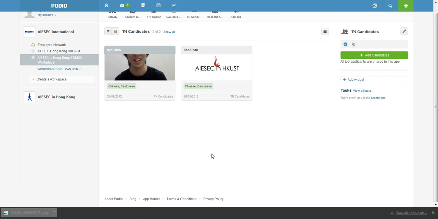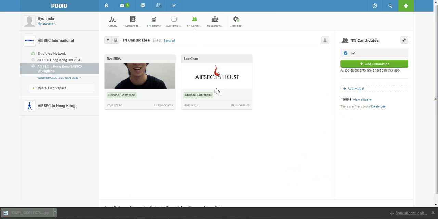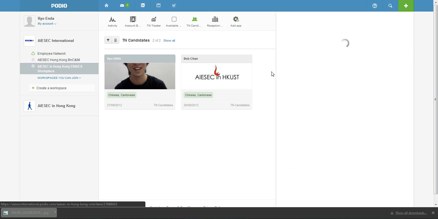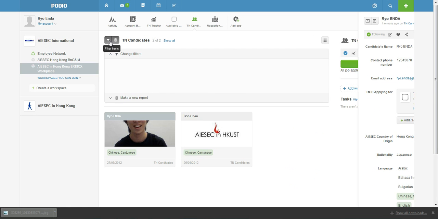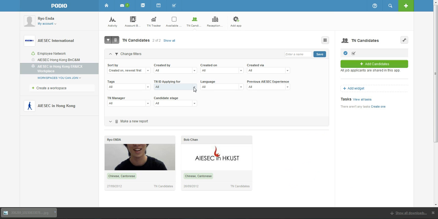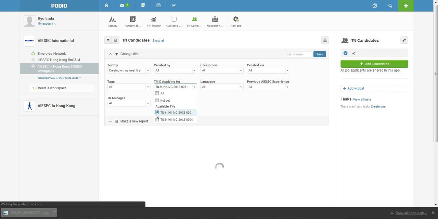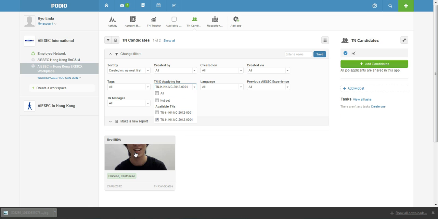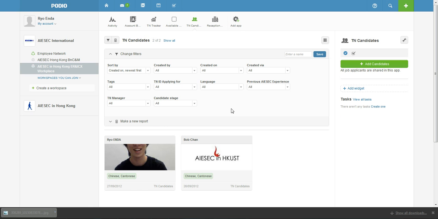And then let's go back. So this is where you can make sure every candidate can be stored, and you can filter it, asking, out of all these people, which TN they're applying for. So you can go to the filter item and click TN they're applying for, and say, I want to know who applied for number 1, then this Bob guy, and who applied for number 2, it's this guy. Alright. So yeah, everything can be filtered and searched.